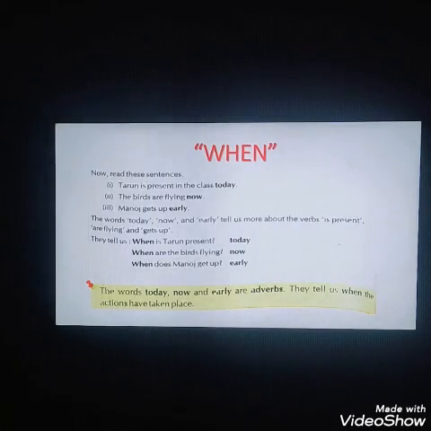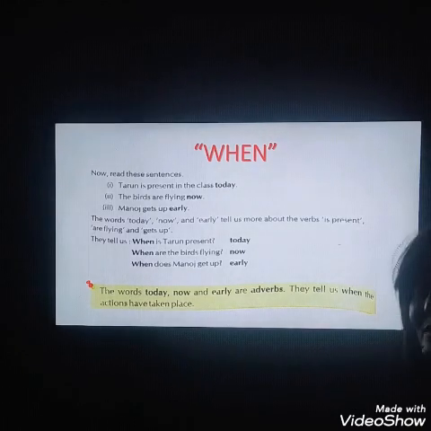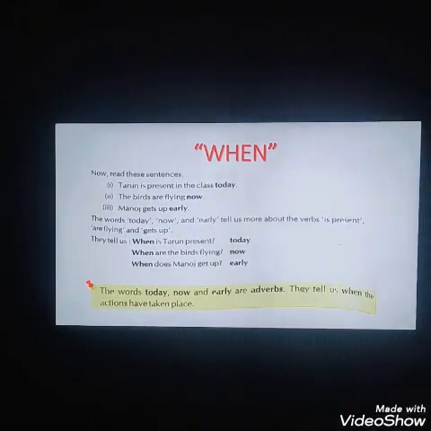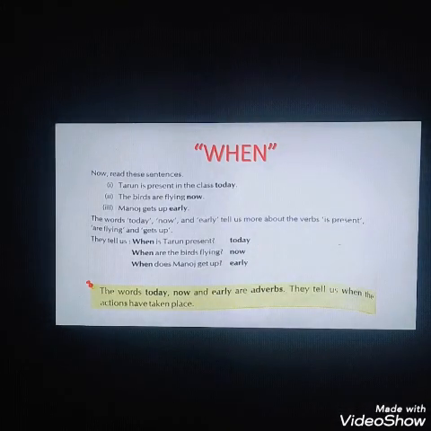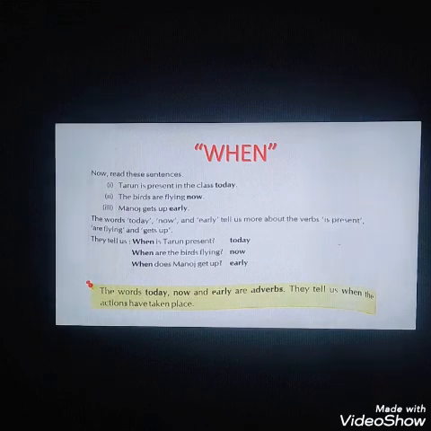Now let's come to the third, when. Tarun is present in class today. When is Tarun present in class? Today. The birds are flying now. It is answering when the birds are flying, now. Manoj gets up early. When does Manoj get up? Early. So these three words, today, now and early, are your adverbs because they tell us when the action has taken place.